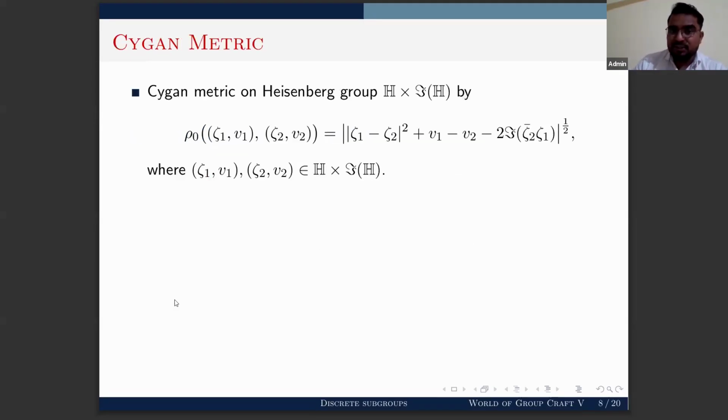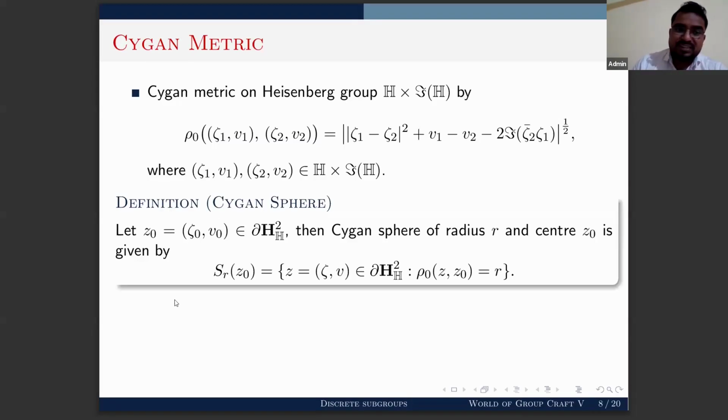Now we can define a metric structure on this Heisenberg group in this way. We define the distance rho naught between 2 points of the Heisenberg group like this, and we call this metric the Cygan metric. With this Cygan metric, we can define a Cygan sphere. So what is a Cygan sphere here? If you take z naught in the boundary of quaternionic hyperbolic 2-space, then we take all z in the boundary such that the distance between z and z naught is equal to r. We denote it as S_r(z naught), and it is a Cygan sphere with center z naught and radius r.